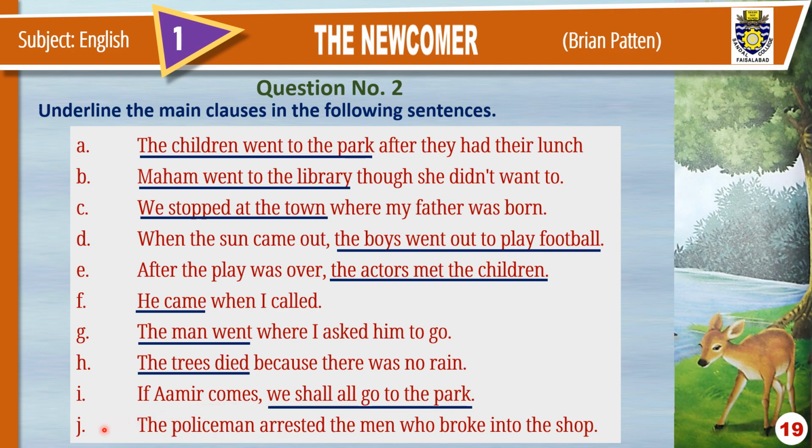Last but not the least, J. The policeman arrested the men who broke into the shop. Can you tell me what is the main clause? What is the independent clause? That is, the policeman arrested the men. It is the main clause. Who broke into the shop is the subordinate clause. Main clause conveys its complete meaning, and subordinate clause never conveys its complete meaning. So here in this part of the sentence, the policeman arrested the men is the main clause.